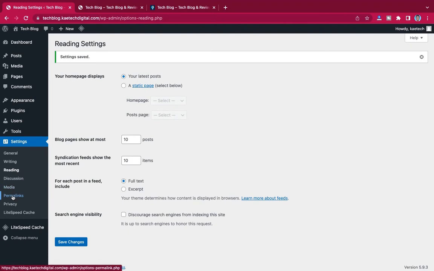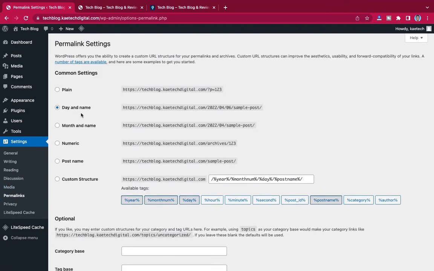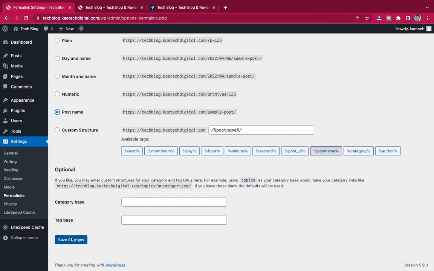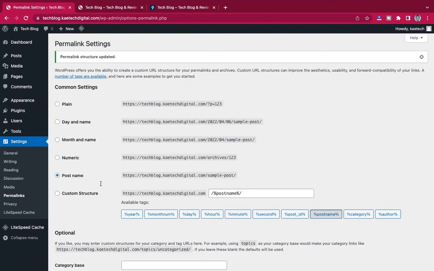And now the next one we're going to is permalinks. For our permalinks, we want it to be post name over here. So we make sure that we choose post name, and then we click on save changes. Okay, so now that we've done our WordPress settings, we are good to go.